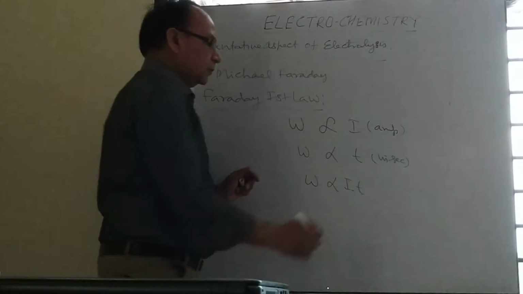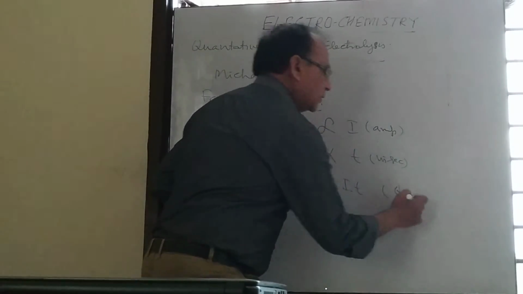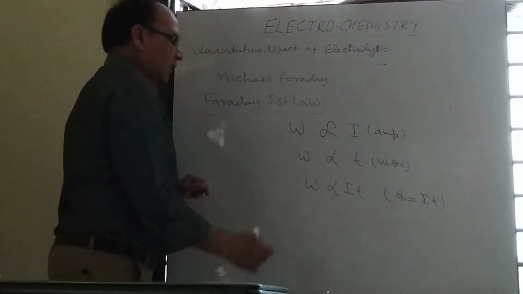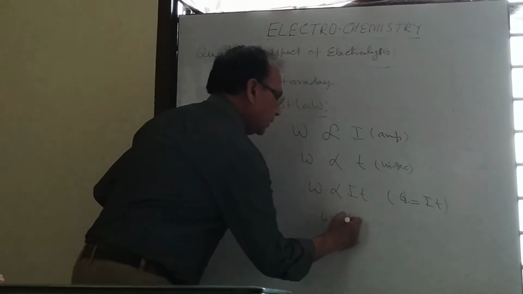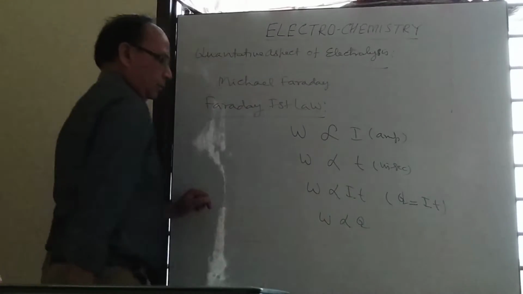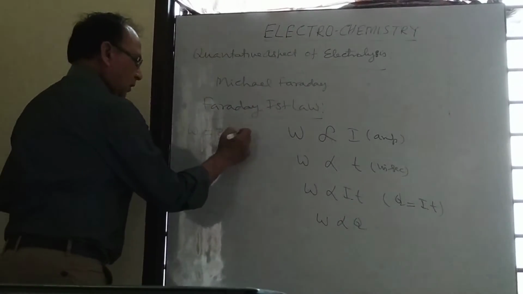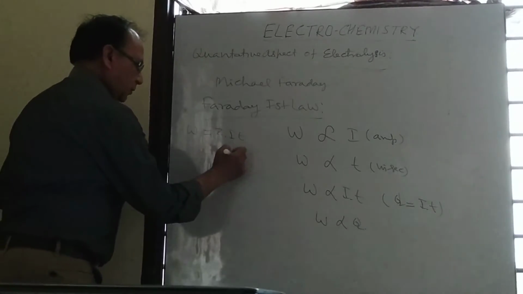This I into T, that is current in ampere and time in second, is also known as quantity of charge. That is denoted by Q. Q is equal to I into T. So we can say W is directly proportional to Q, or we can say W is equal to Z into I into T, or we may write Z into Q.